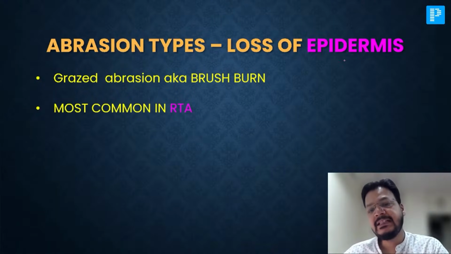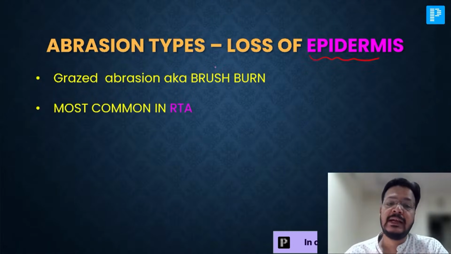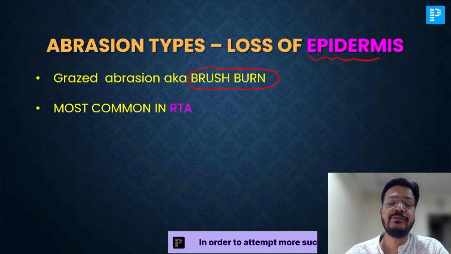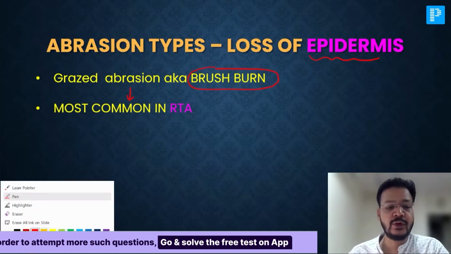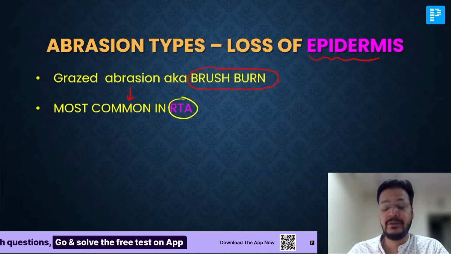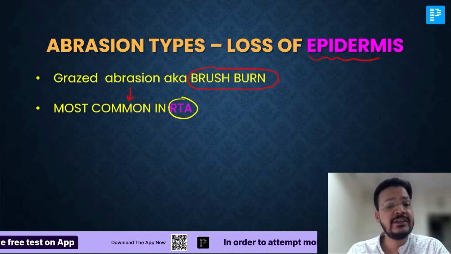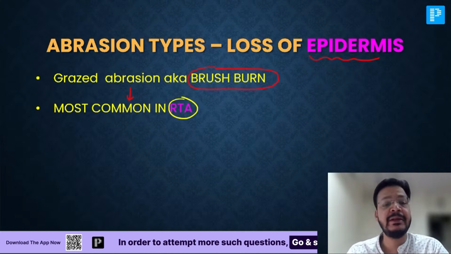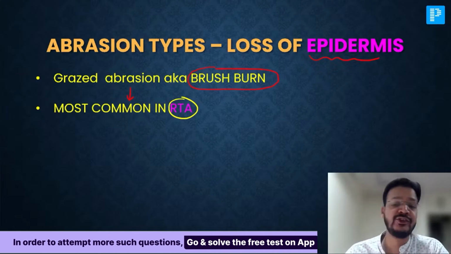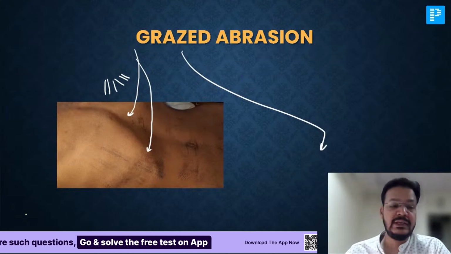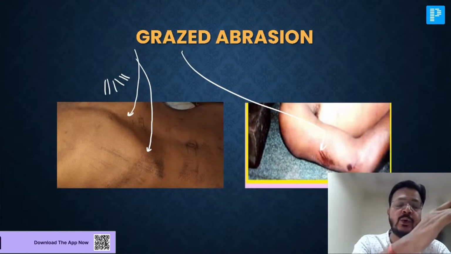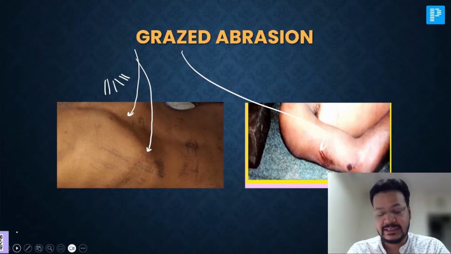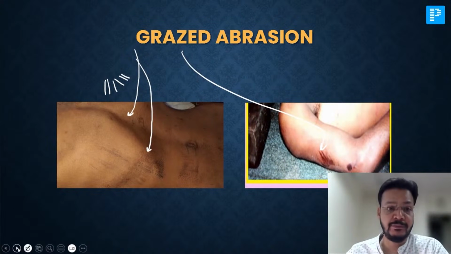So abrasion is a loss of epidermis. The graze abrasion is also known as brush burn. And graze abrasion is the most common abrasion of the road traffic accident. If you had a question, which is the most common abrasion of the road traffic accident, the answer would be graze abrasion. It is also known as brush burn. This is a very, very important picture of graze abrasion. It is sliding on the road. As soon as you fall on the road, there is a graze abrasion. So it is brush burn.